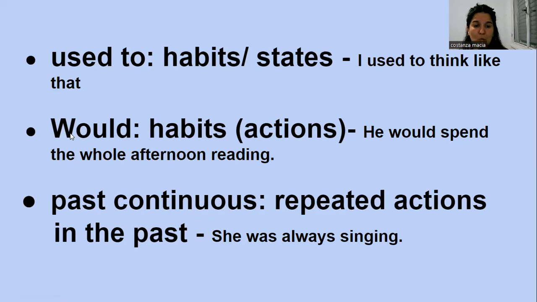But what happens with the word would? Well, would is for habits, actions. We cannot say, for example, I would live there, because it has another meaning, nothing to do with this past habit. So he could spend the whole afternoon reading. Then we can also use past continuous to talk about an action, sorry, a habit or a repeated action in the past. Like she was always singing. Okay, let's see some examples of this.